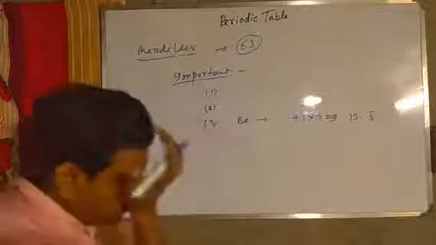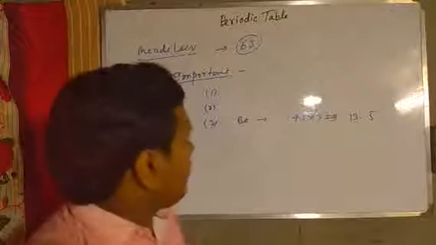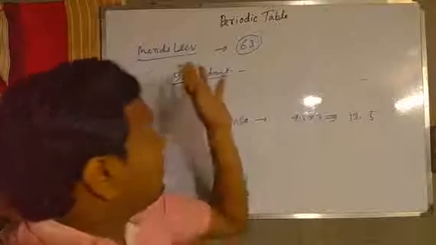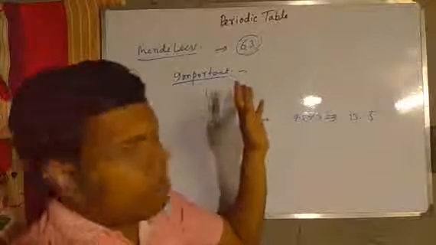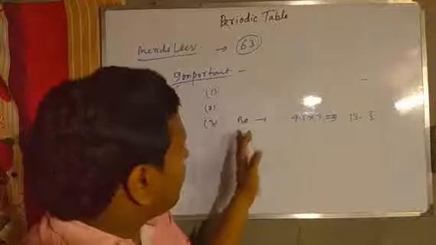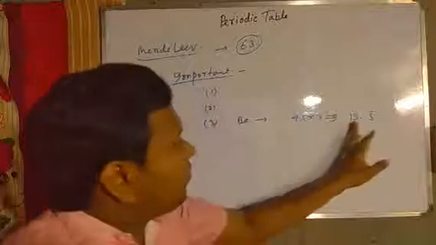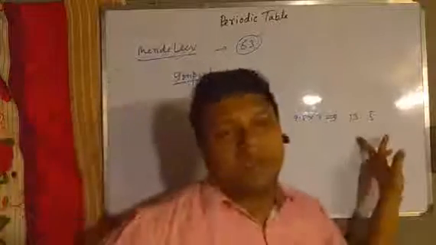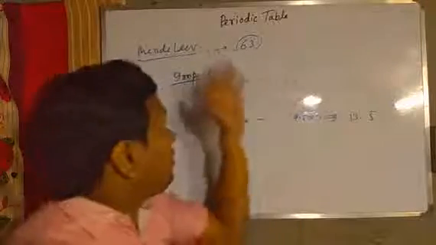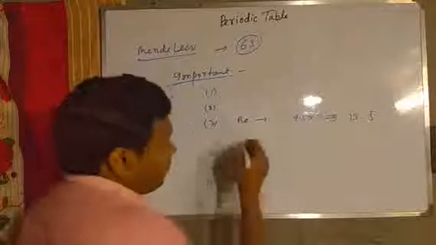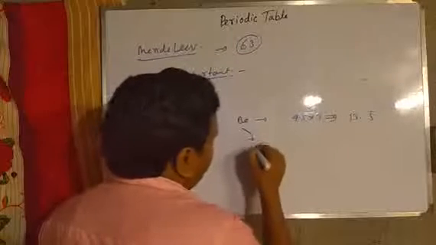Before the periodic table was discovered, the atomic mass of beryllium was 13.5, but after the periodic table,